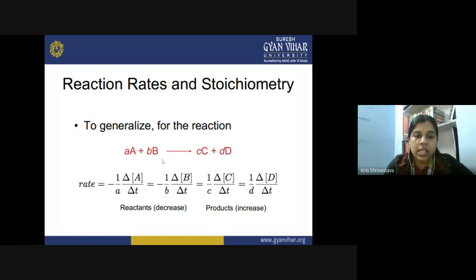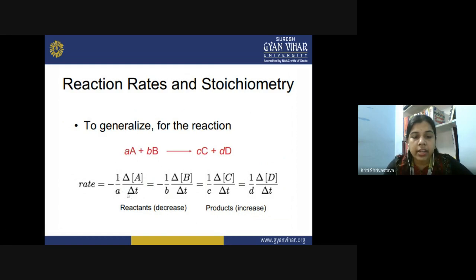First of all, let us see for the reactants A and B. First of all, take the reactant A. So how do you write the rate? You write it minus delta A upon delta T, right? So this we have seen in the previous slide. How do we write the rate in terms of the reactant concentration? This will be minus delta A upon delta T. Now you have to incorporate the stoichiometry, so you will write it like 1 upon a.